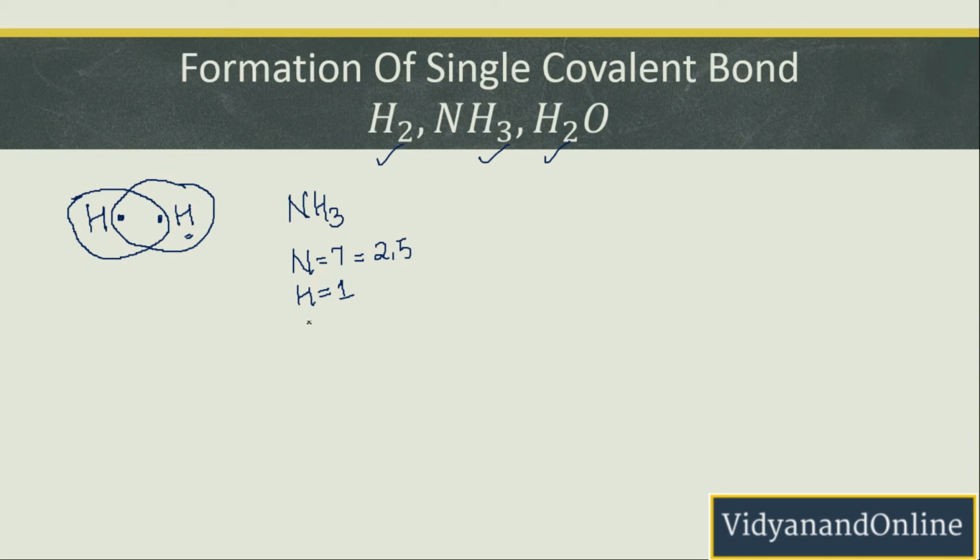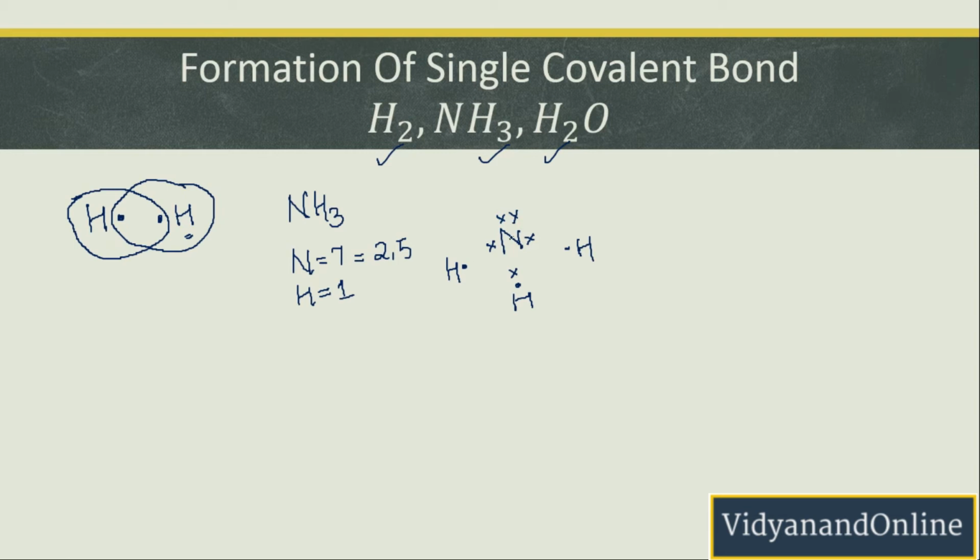Now how are they going to combine with one another? So you have nitrogen here and you have 3 hydrogens here. This hydrogen has a single electron in the outermost shell. Similarly, this hydrogen also and this hydrogen also. Now you have 5 electrons of nitrogen in the outermost shell, so you can place them like this: one near to this hydrogen, one near to this hydrogen and one near to this hydrogen. The 3 electrons are here and 2 electrons are here.